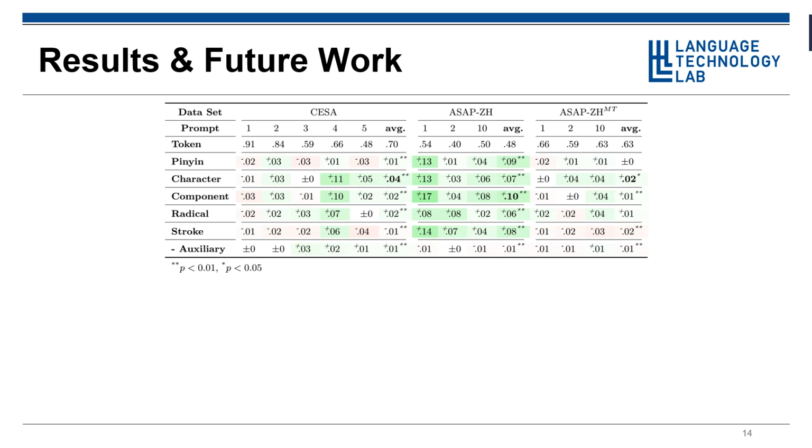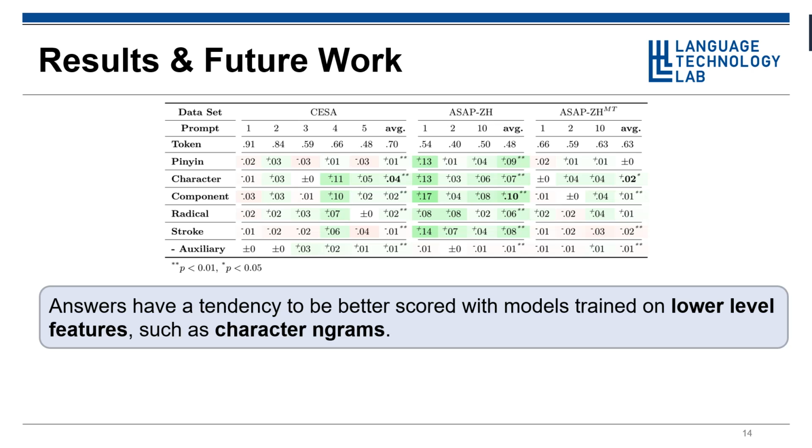As a result, we see that all feature sets were able to learn something meaningful from the training data. Although the performance of different feature sets is quite close to each other, we see a slight but significant advantage across datasets of component and character features over the token baseline.